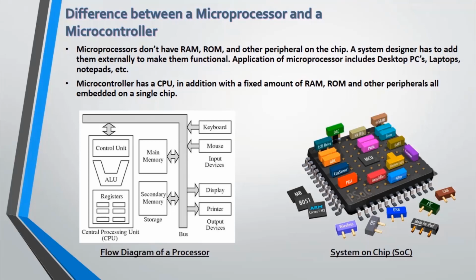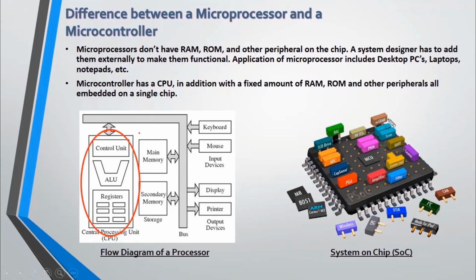As I also told you in the previous video, what is a system on chip? A system on chip, or an SoC, is a complete package with all of the necessary components needed to control an embedded system. Nowadays, a microcontroller is also based on an SoC. As you can see in the images below, this is a central processing unit, a CPU, and everything has to be externally connected to it: the main memory, the secondary memory, and even the IOs or input outputs. And on the other side, it is a system on chip.